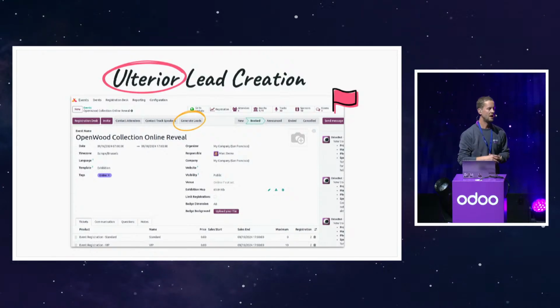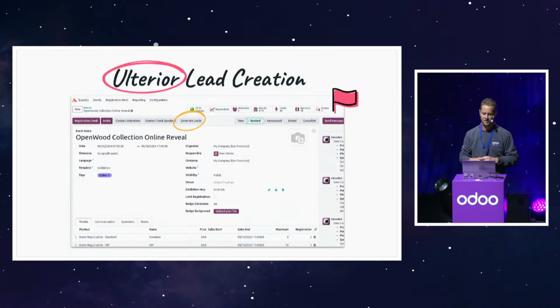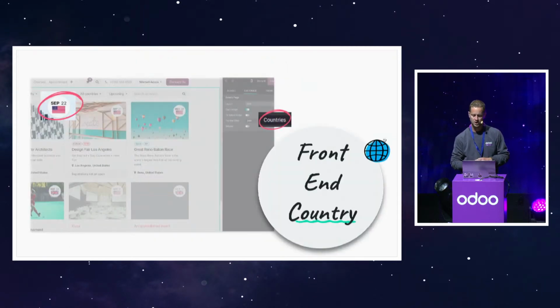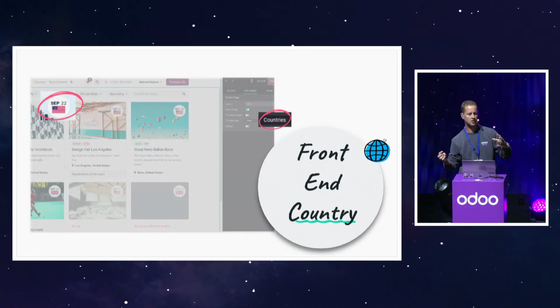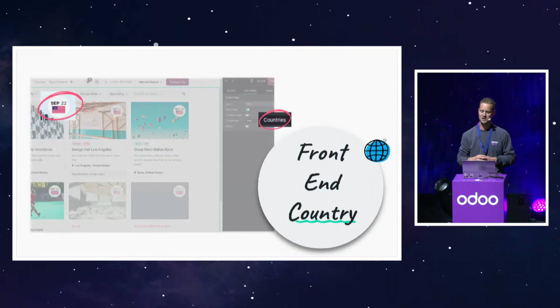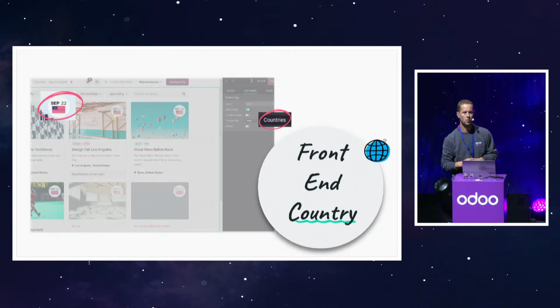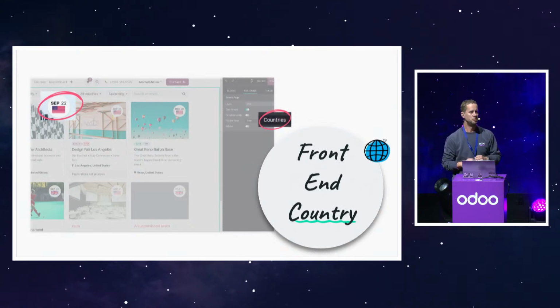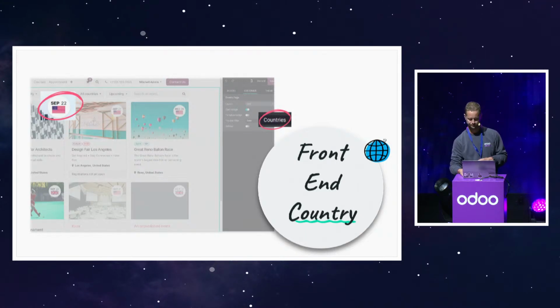This lead creation engine that we also created allows you to continue to contact the people who attend your events. Here also the front-end country. If you're a company organizing events in many countries, it might be useful to display the flag of the country where you organized the event. So in a quick look, the people will know which event can be done and organized next to them.